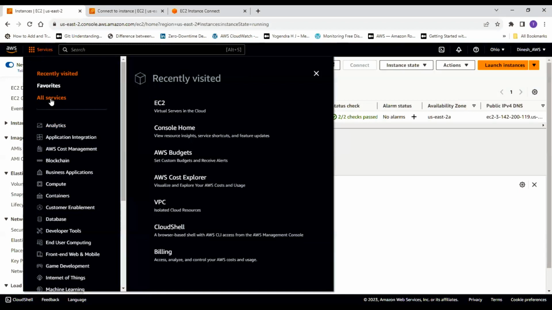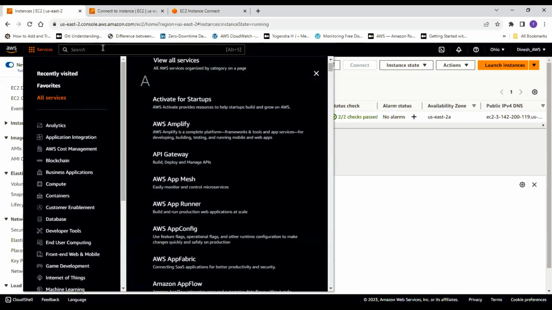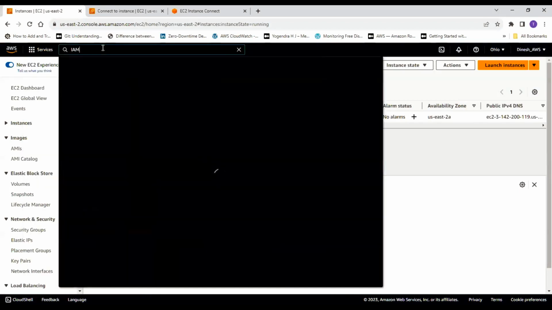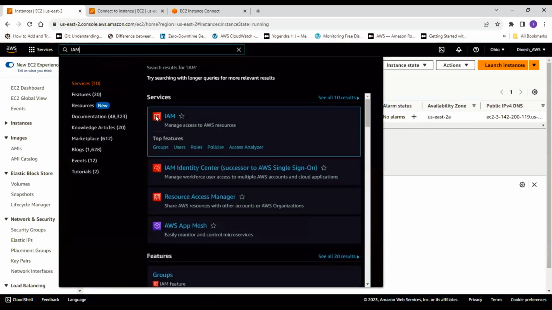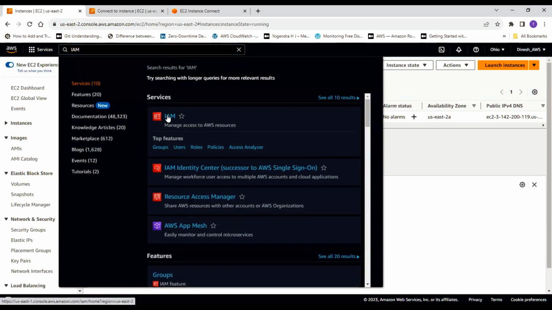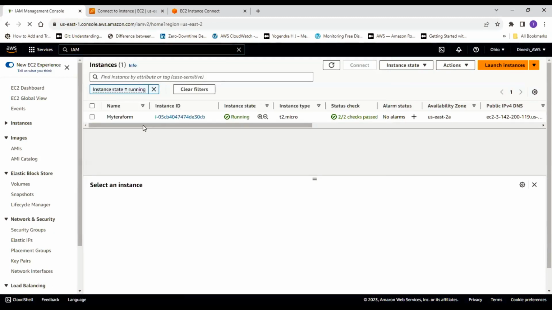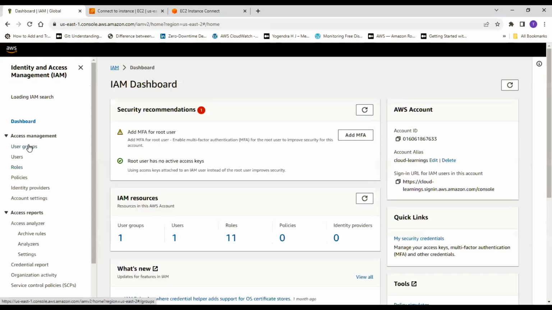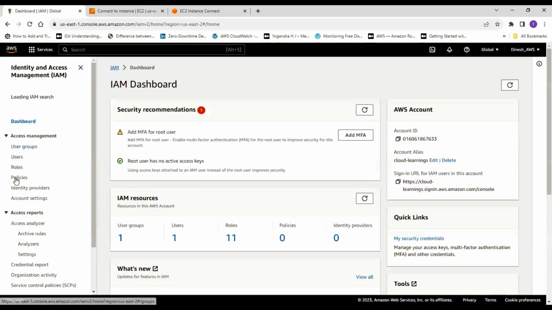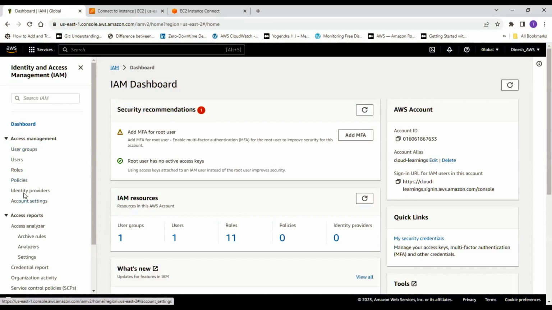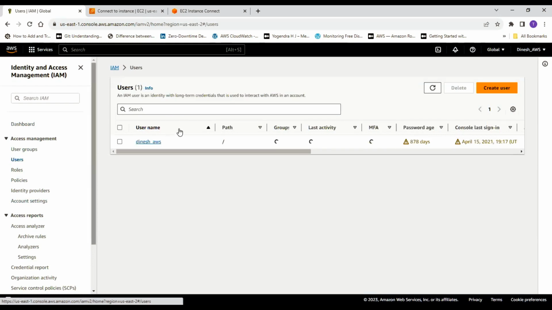If I want, I can click on all services, or I can just search here for IAM. Once I click on IAM, the window opens. And on the left side, you will see the IAM management console, which helps you to create user groups, users, roles, policies, and a couple of other things. So let's first create a user called demo-terraform.